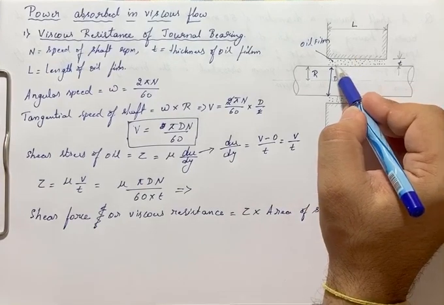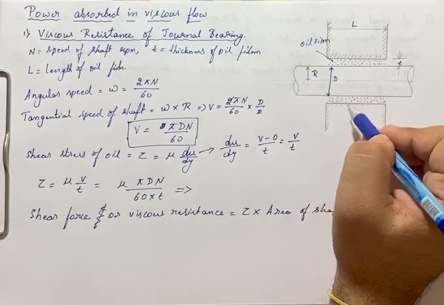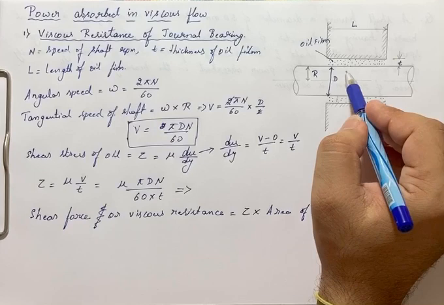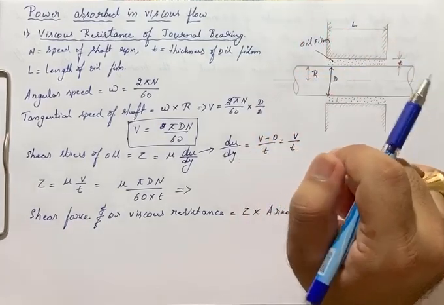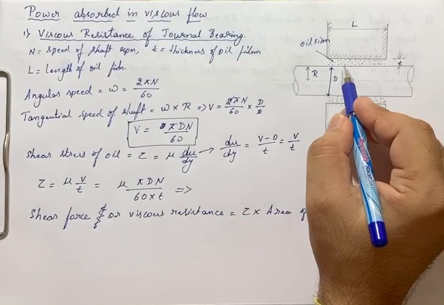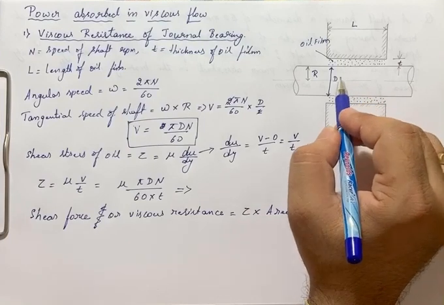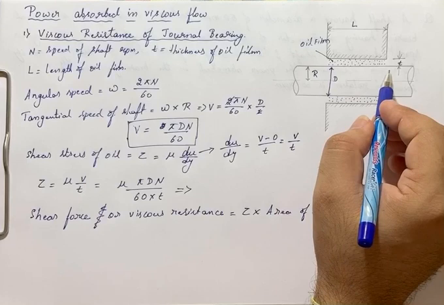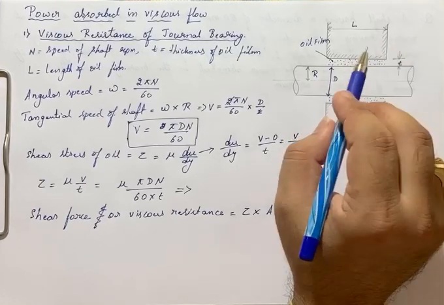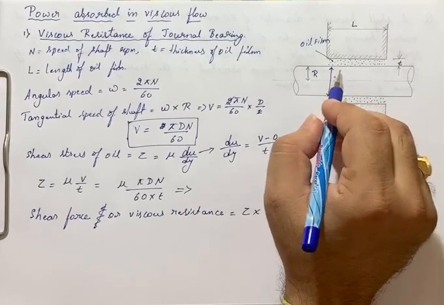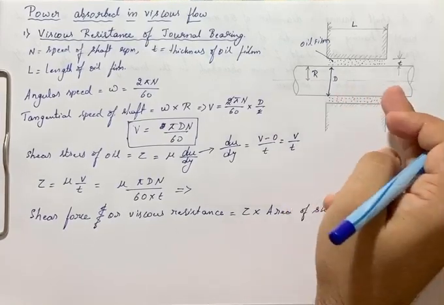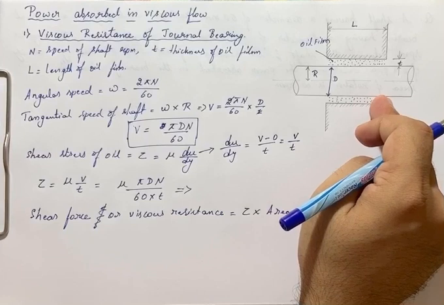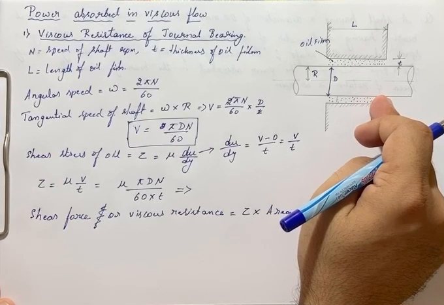Here you can see the oil film which is in contact with the shaft is nothing but the circumference of the shaft. That is a circumferential area here. So area becomes pi d into length, right? Pi d is the circumference of the shaft, into length is the circumferential area of the shaft which is in contact with the fluid or the oil here. So area I can write as pi d into L.